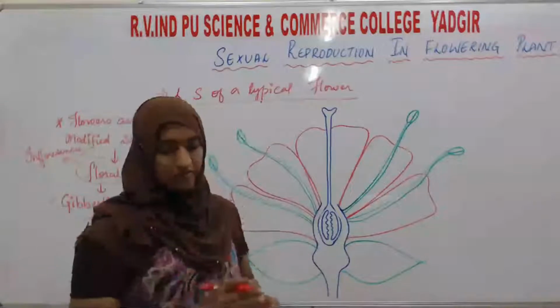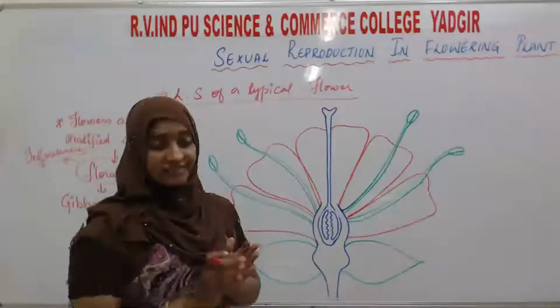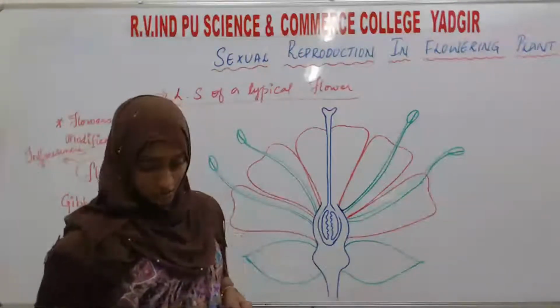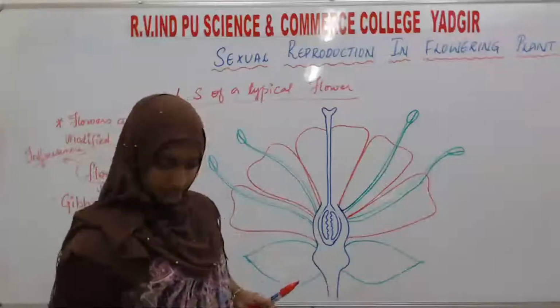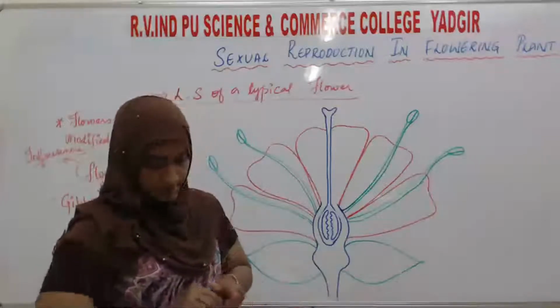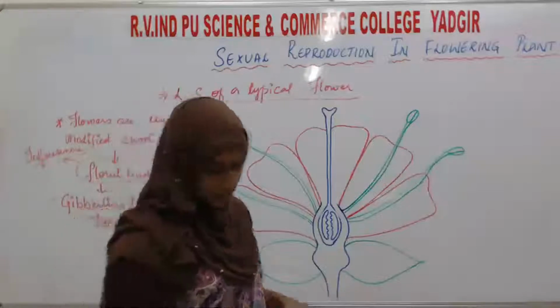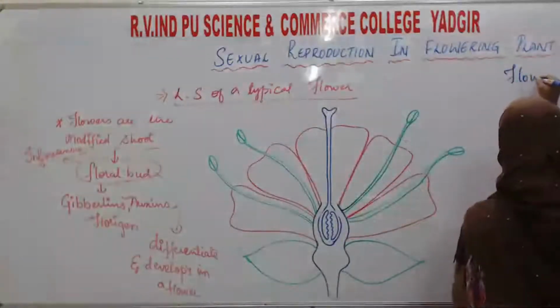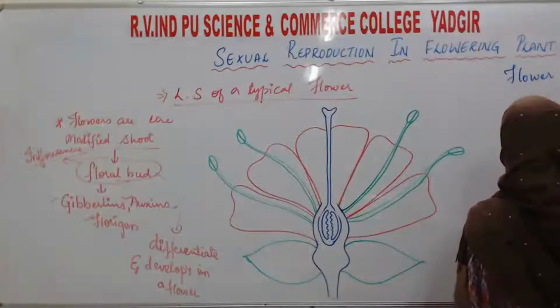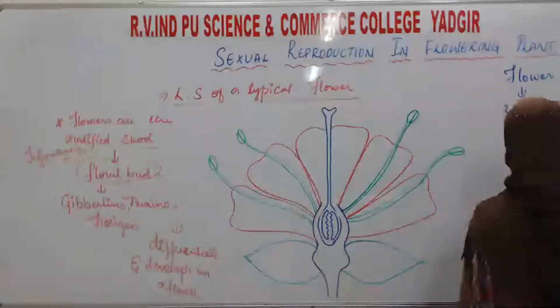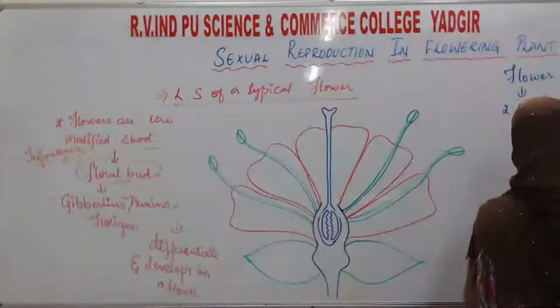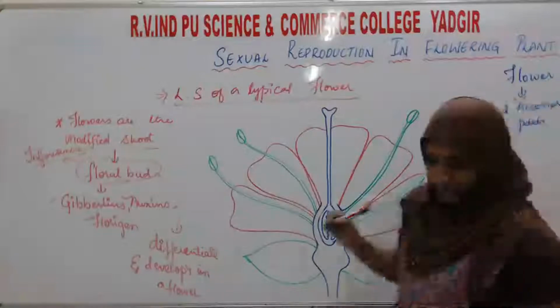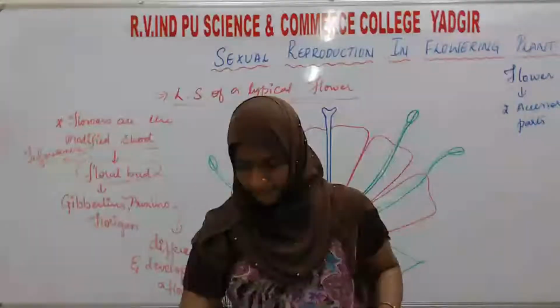So a typical flower consists of two accessory whorls. See here, first of all, a flower or a complete flower consists of two accessory parts or two accessory whorls.